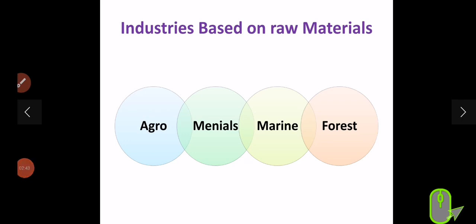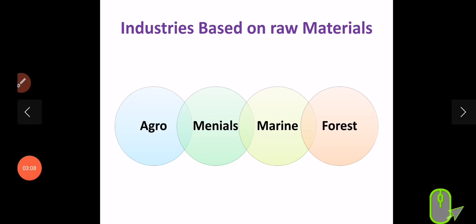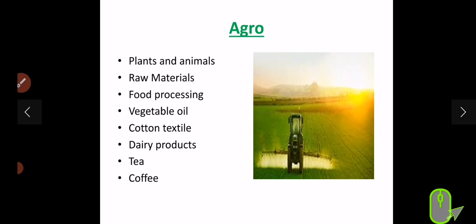Okay, now let's talk about industries based on raw materials. You have to know, guys, that industries can be classified according to the type of raw materials they use. Number 1, agro-based industries. Number 2, minerals-based industries. Number 3, marine-based industries. And the last one, forest-based industries. Let's talk about each. Number 1, let's start with agro-based industries.